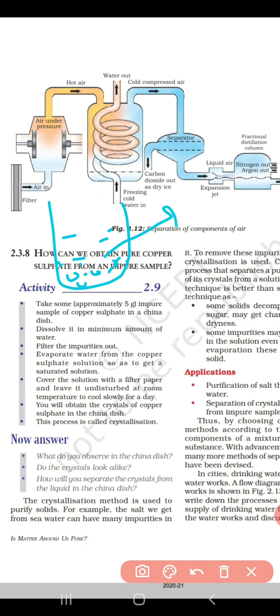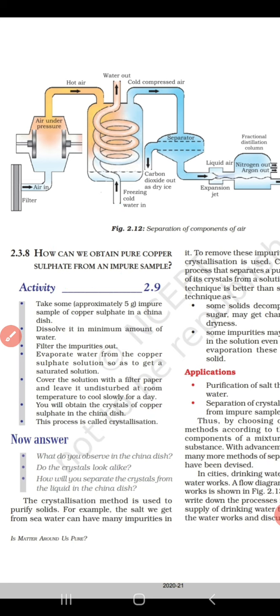Now we have to keep it undisturbed at room temperature for a day. Now what did we observe? We observed pure crystals of copper sulfate. From this method we get pure crystals of copper sulfate from the impure mixture.